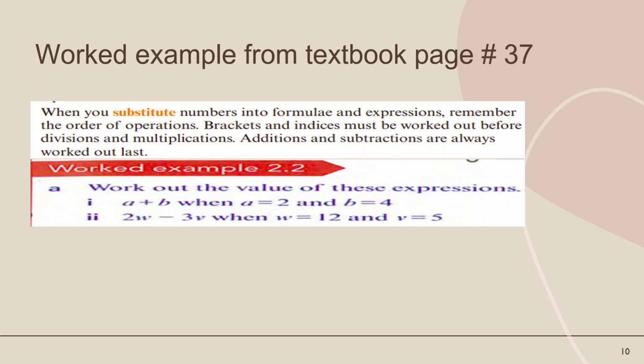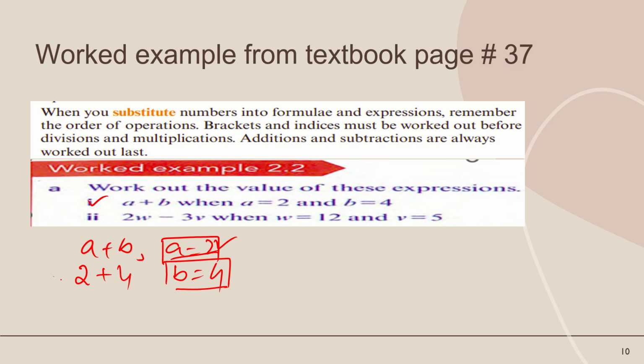This is a worked example from the textbook, page 37. For example, part A: a plus b when a is equal to 2 and b is equal to 4. So replace a by 2 because a is equal to 2. Replace b by 4 because b is equal to 4. So 2 plus 4 is equal to 6.